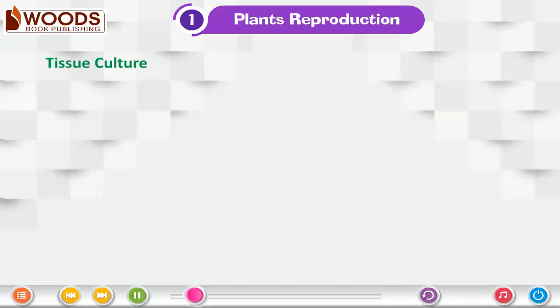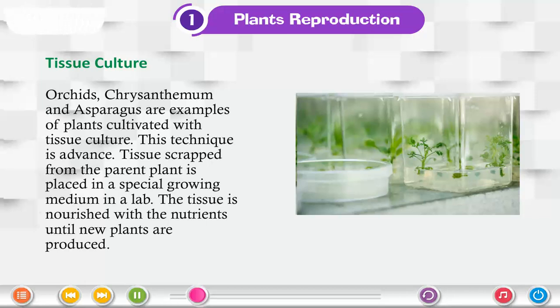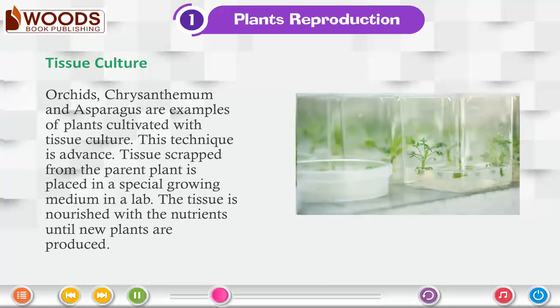Tissue culture. Orchids, chrysanthemum and asparagus are examples of plants cultivated with tissue culture. This technique is advanced. Tissues scrubbed from the parent plant are placed in a special growing medium in a lab. The tissue is nourished with the nutrients until new plants are produced.